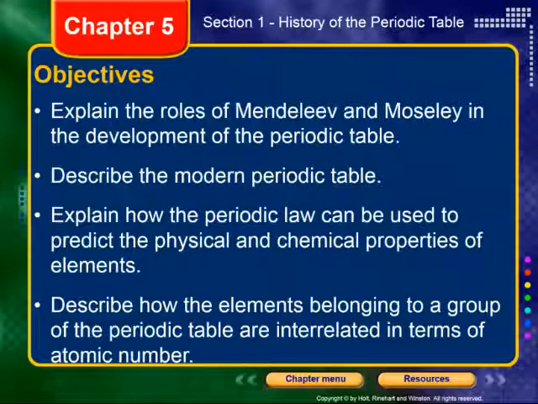So, what have we done in this lecture? We've explained the roles of Mendeleev and Moseley in the development of the periodic table. We've described the modern periodic table. We've tried to explain how the periodic law can be used to predict the physical and chemical properties of elements. And we've described how the elements belonging to a group in the periodic table are interrelated in terms of atomic number.